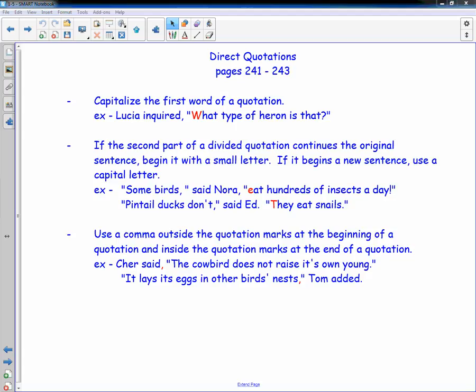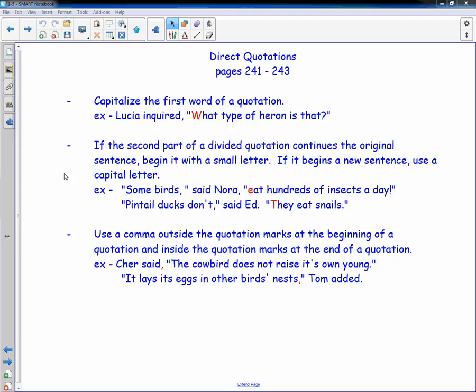This lesson is from the 7th grade Houghton Mifflin English book. It is about direct quotations and goes with pages 241 to 243 in the student textbook. Capitalize the first word of a quotation. Lucia inquired, "What type of heron is that?" Well, this is the sentence that she's actually saying, so we start it with a capital letter.